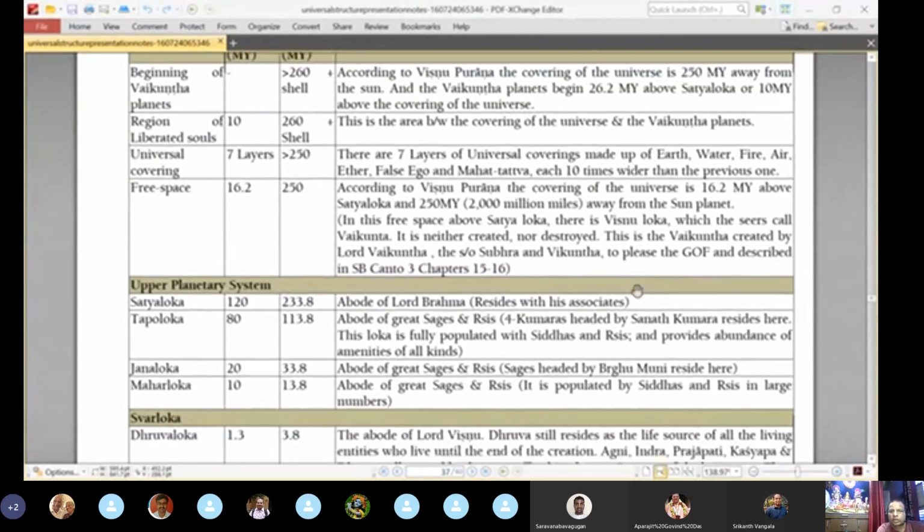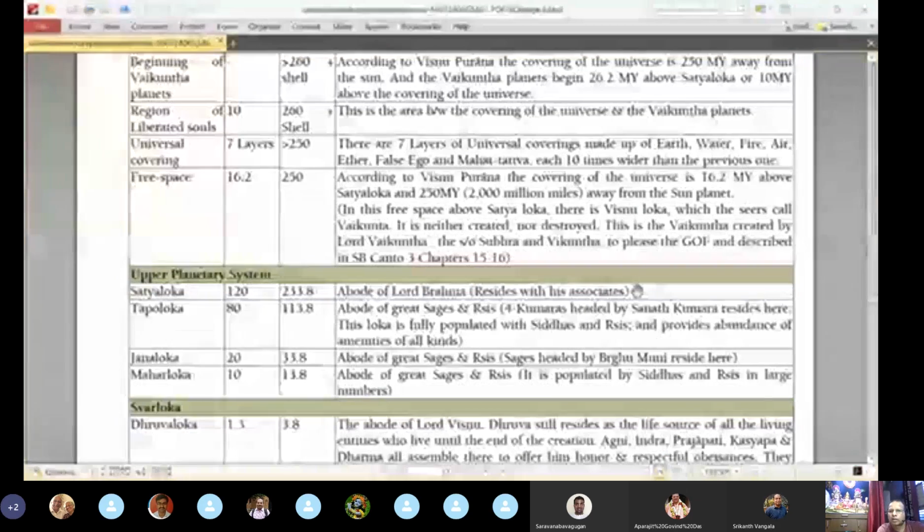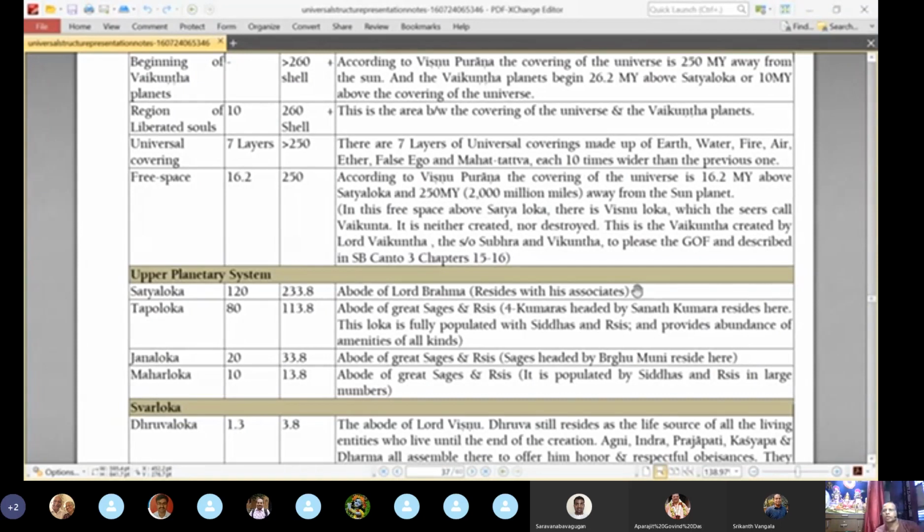Here it is mentioned according to the Vishnu Purana that Satyaloka is at such and such a distance. In this free space above Satyaloka, there is Vishnu Loka, which the seers call Vaikunta. It is neither created nor destroyed. This is not actually the real Vaikunta planet. This is another place within the universe. We don't have much information about this area, so it is considered free space. What exactly is happening there is not explained here. But this is not the Vaikunta planet outside the universe; it is within the universe.